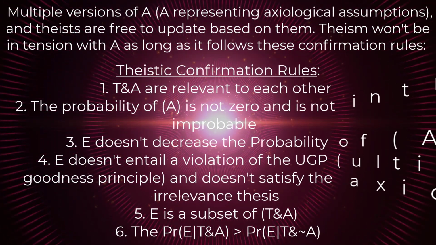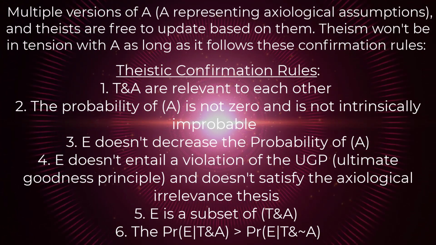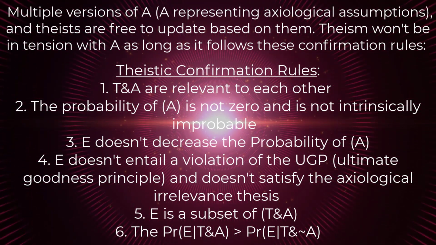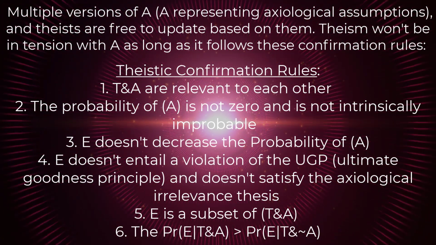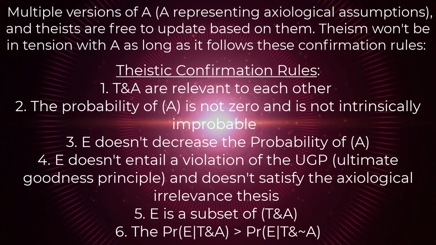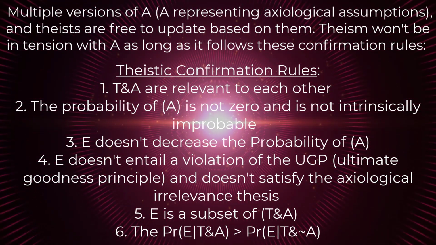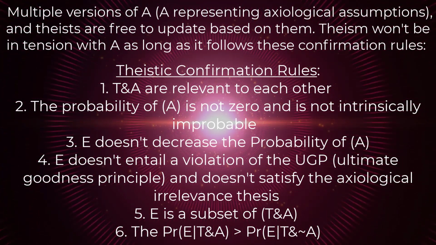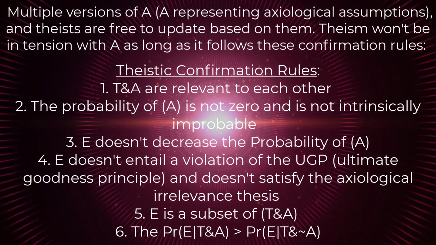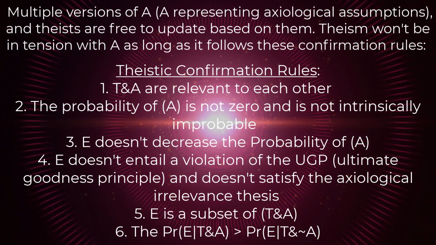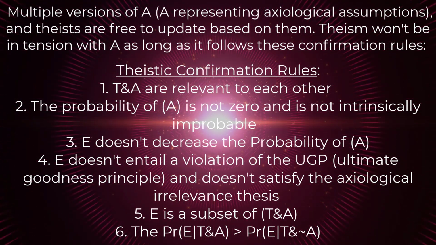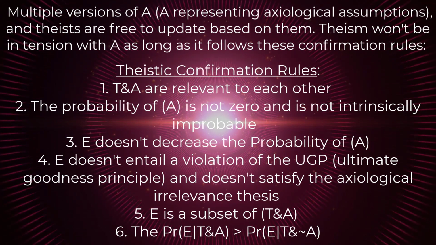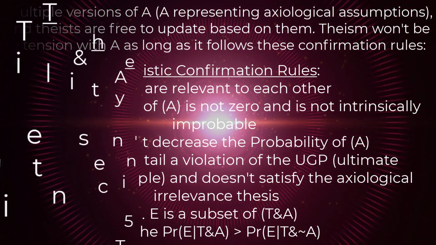1. T and A are relevant to each other. 2. The probability of A is not 0 and is not intrinsically improbable. 3. E doesn't decrease the probability of A, for E doesn't entail a violation of the ultimate goodness principle and doesn't satisfy the axiological irrelevance thesis. 5. E is a subset of T and A. 6. The probability of E conditional on T and A is greater than the probability of E conditional on T and not A. Using these, we can have an updating rule.